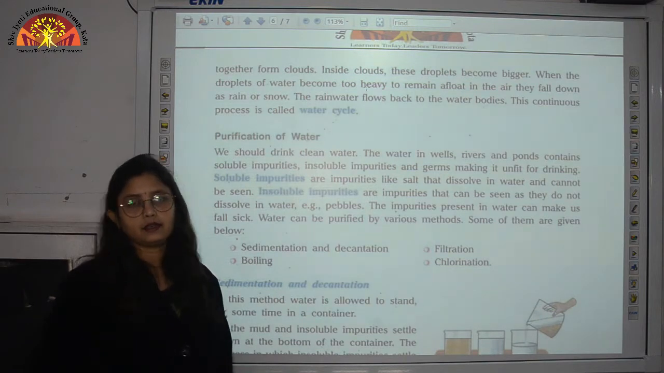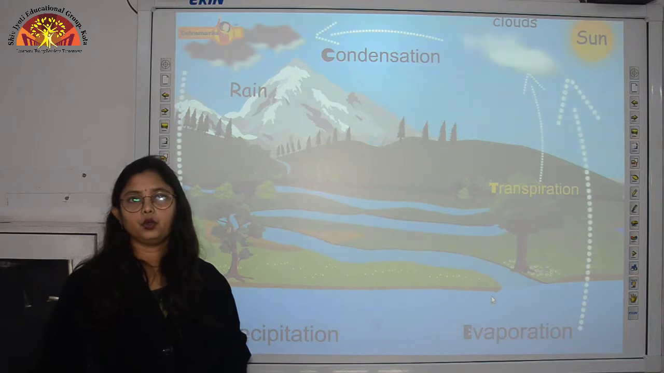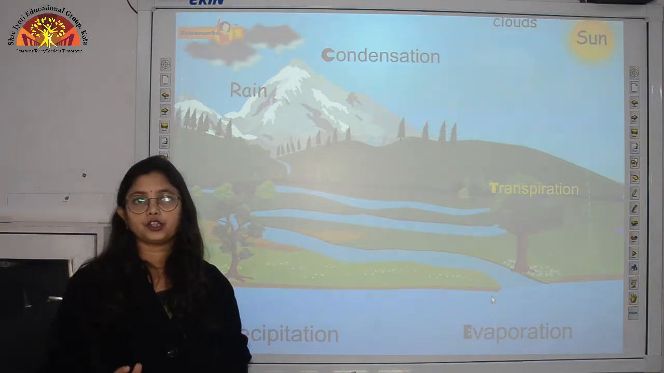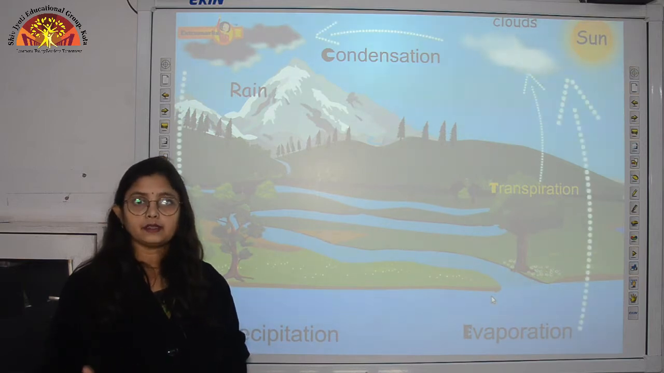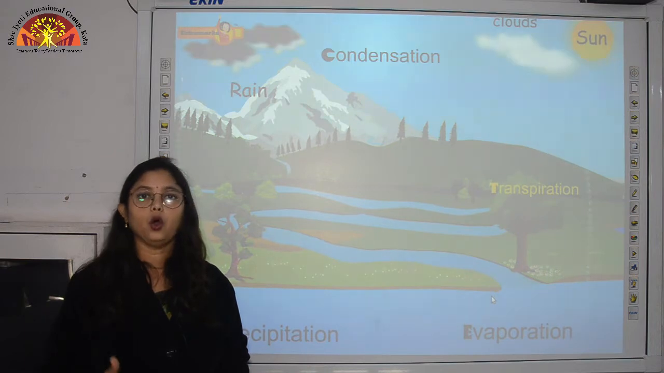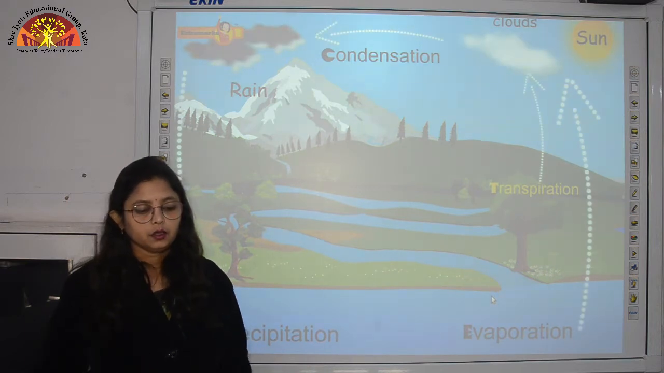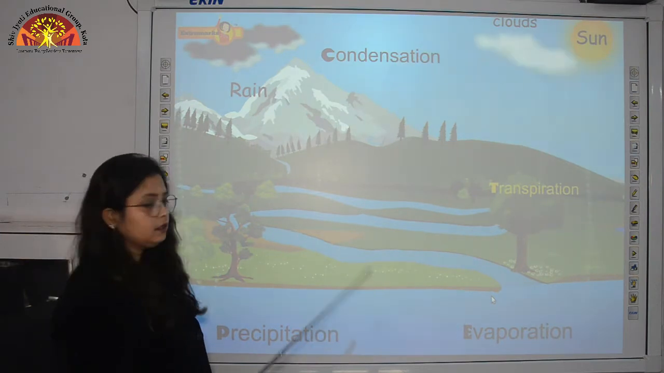So children, let us understand the water cycle through this diagram. As I have told you, the processes of evaporation and condensation are continuously taking place in nature. These two processes help in the cycling of water. Now let us see how the water cycle occurs in nature.